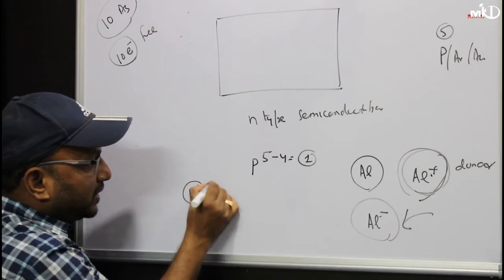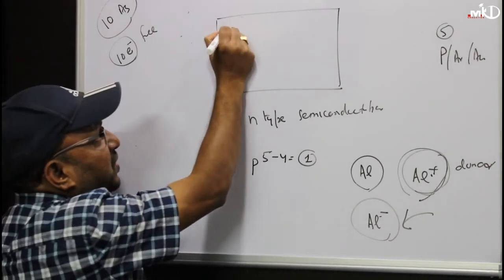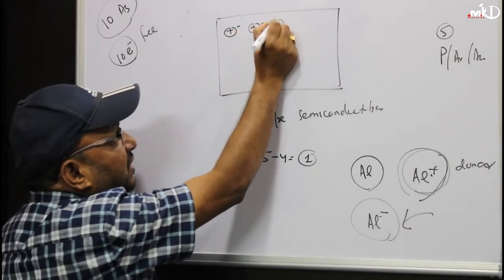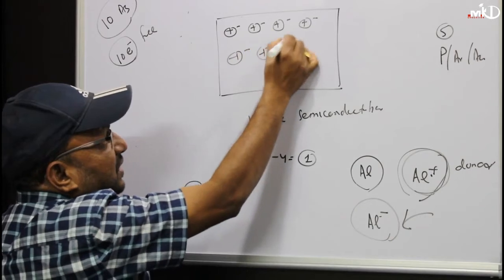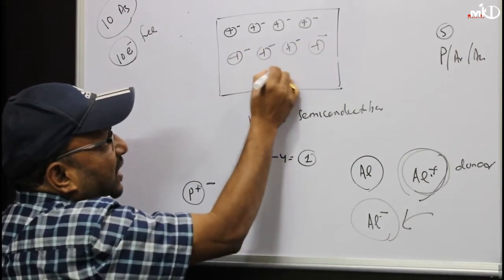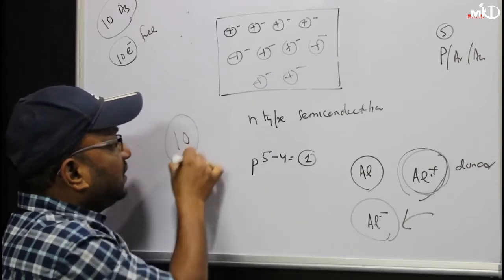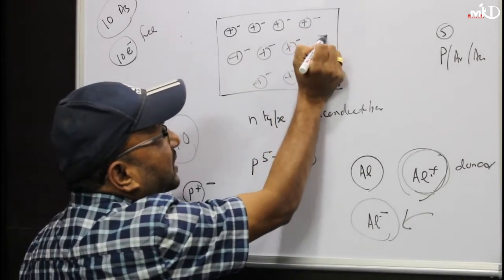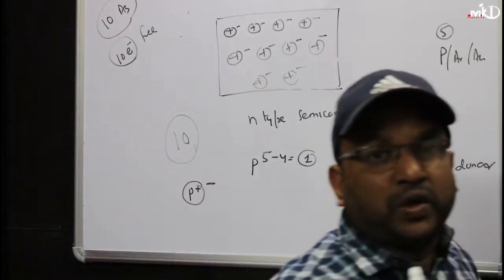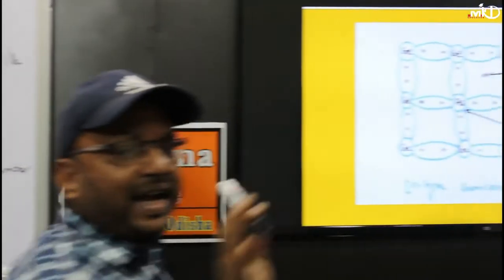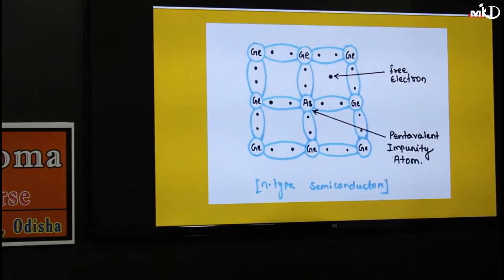Plus 1 extra electron. Now if you are adding 10 numbers of phosphorus, I will write phosphorus, phosphorus, and so on. Clear? That means if I am adding 10 numbers of phosphorus, then I am getting 10 numbers of extra electrons or free electrons, these electrons, at 0 degree Kelvin. Or arsenic; you can take arsenic as phosphorus, both are the same. Don't get confused.